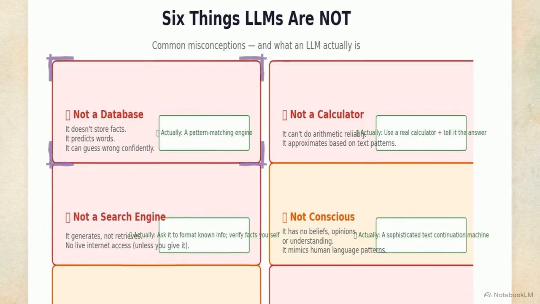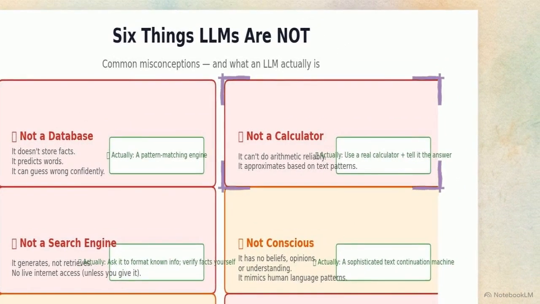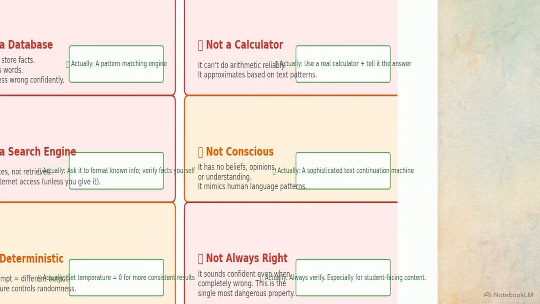Because it predicts tokens rather than retrieving files, the model is not a database or a search engine. It has no native access to the live internet or factual lookup tables. It is not a calculator. It approximates arithmetic based on text patterns, which makes it unreliable for tasks like grading or data analysis. It is not conscious. When an AI expresses empathy for a student's struggle, it is simply replicating statistical patterns of human language without any actual understanding.